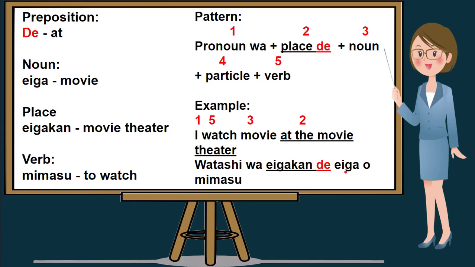Next is our noun, which is movie, ega. Number 4 is the particle, o. And last is the verb, mimasu, or watch. If we translate "I watch movie at the movie theater," it will be watashi wa egakan de ega o mimasu. Let's repeat. I watch movie at the movie theater in Nihongo is watashi wa egakan de ega o mimasu.